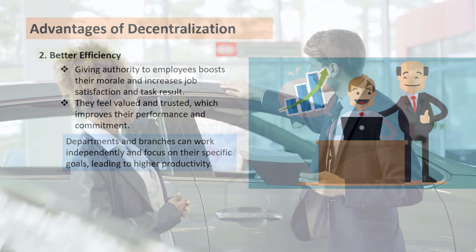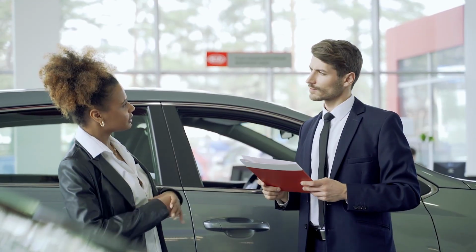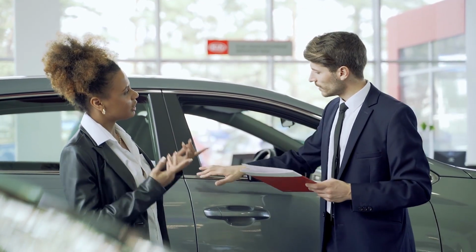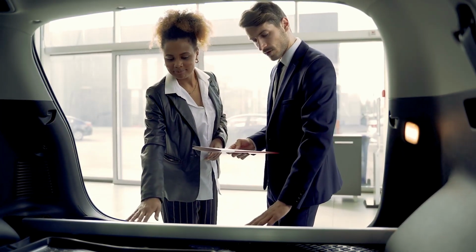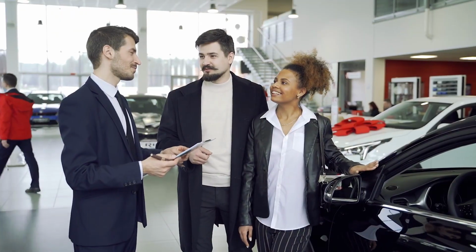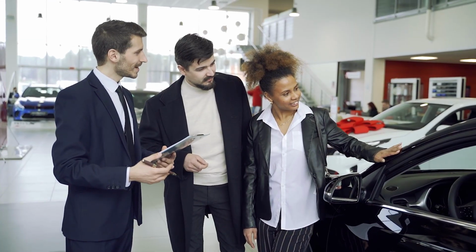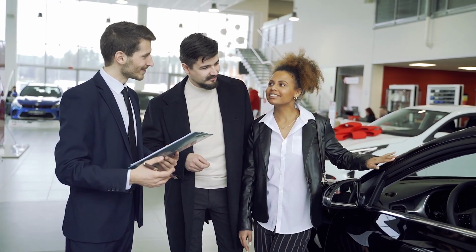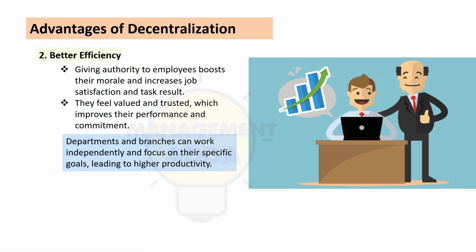Similarly, in a big organization, if there is a quick need or a problem related to the marketing department, a marketing head can take the decision. They don't have to wait for the company's CEO to provide approval. They can directly resolve the marketing issues because they are well aware of the problems and are experts in that, which is better for the company. You can say better efficiency and responsiveness is seen in decentralization.